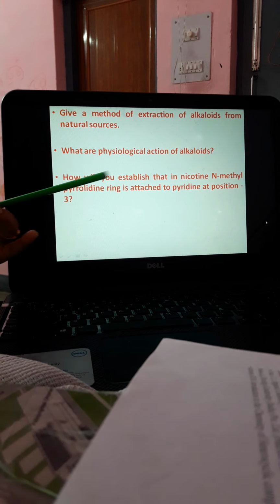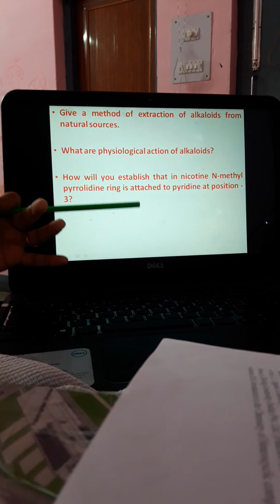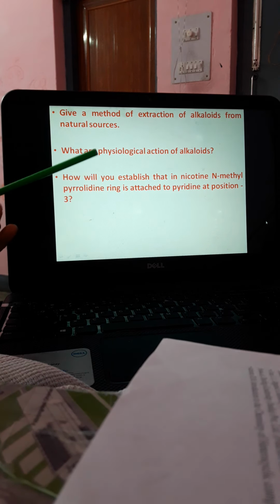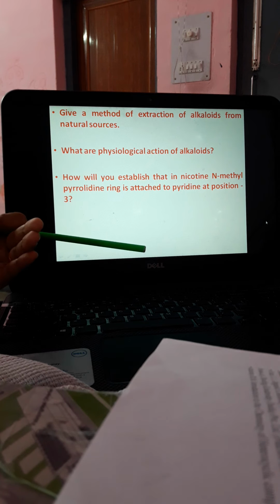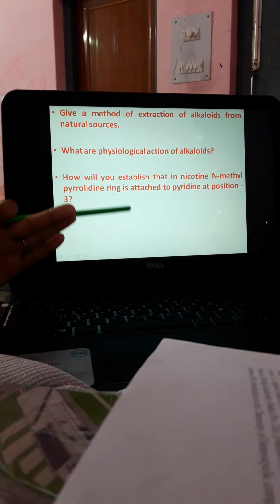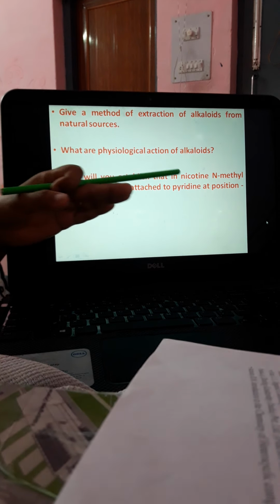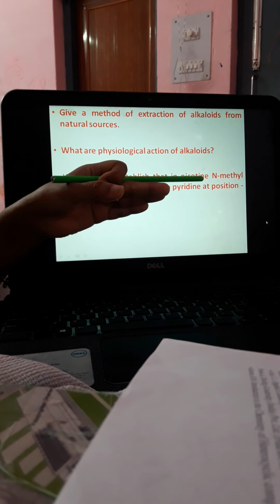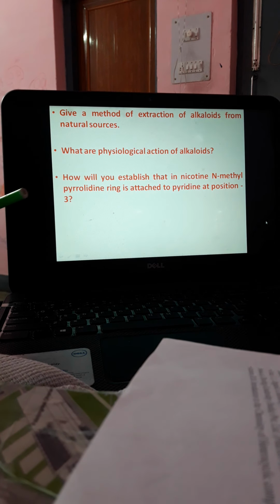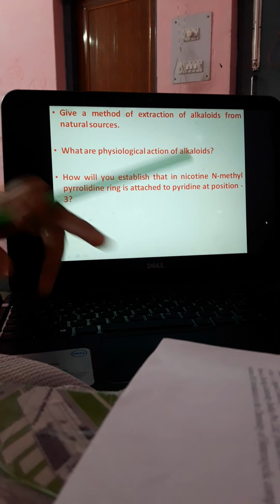Or it may be confirmed when nicotine is treated with bromine in presence of HBr, it will generate dibromonicotine, which on reaction with barium hydroxide will generate nicotinic acid, methylamine and malonic acid. So by these two ways we can confirm that the N-methylpyrrolidine ring is attached to pyridine at position 3.